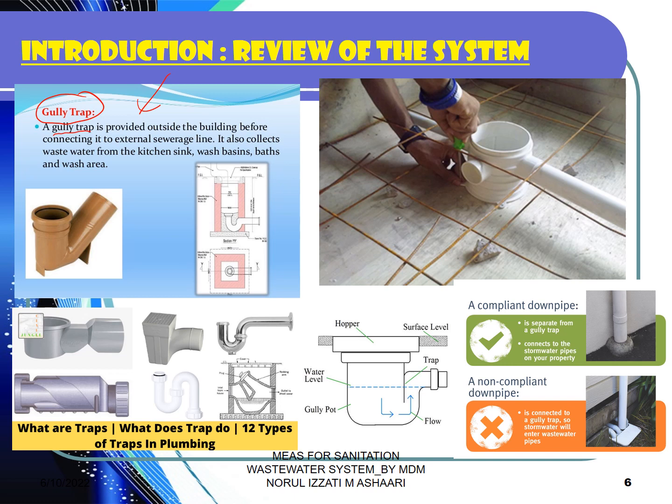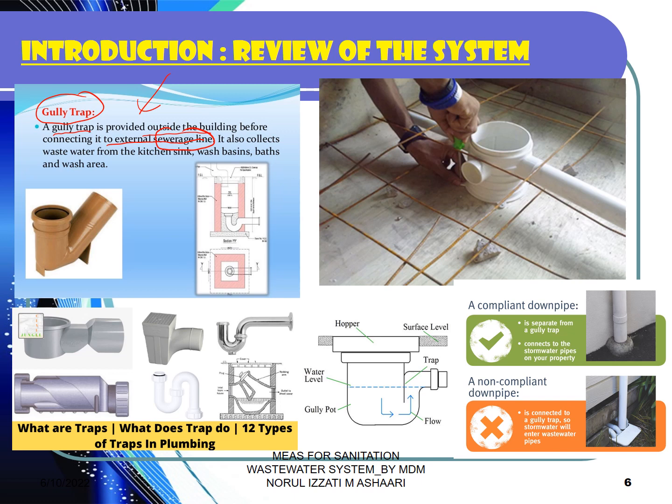Sometimes you can see the gully trap installed where there is a bend or a change of direction for the pipe. It is normally provided outside the building before connecting to the external sewerage line. The external sewerage line here refers to the access point, that is normally an access chamber or manhole.